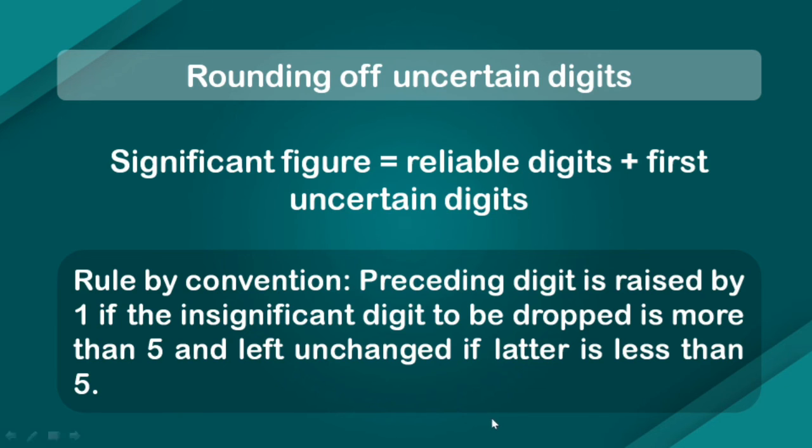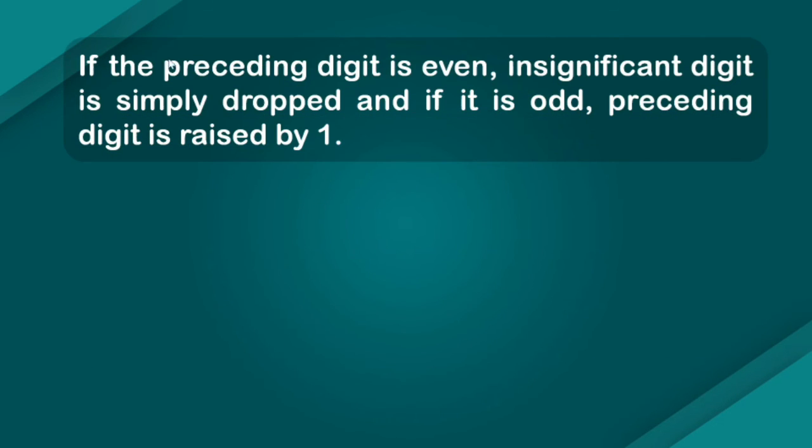But this is not the case with significant figures. Here, if the preceding digit is even, the insignificant digit is simply dropped. And if the preceding digit is odd, then that preceding digit is raised by 1. Meaning, if you have 2.745, it will round off to 2.74 only because 4 is even.